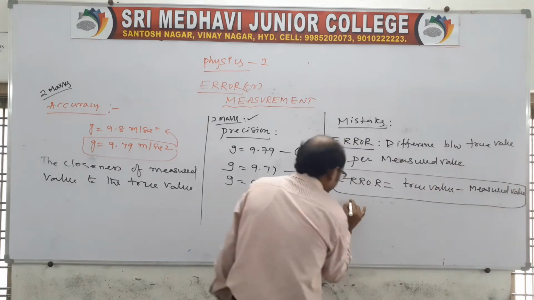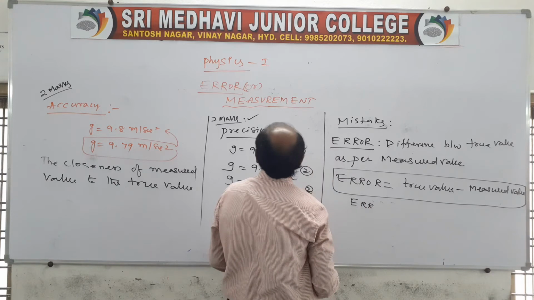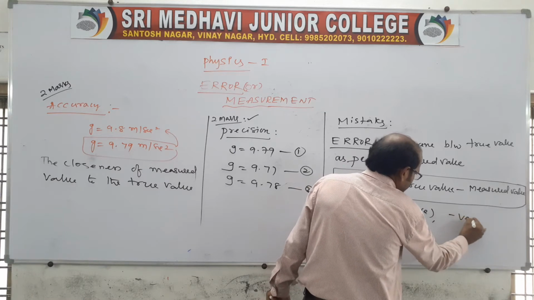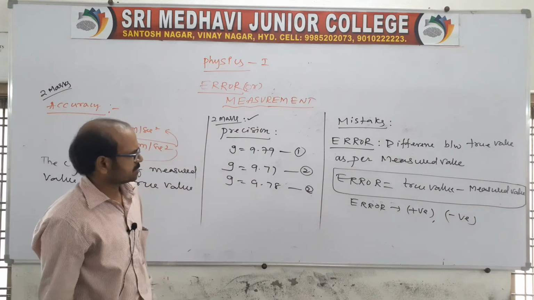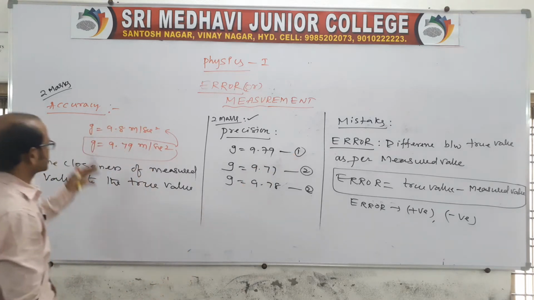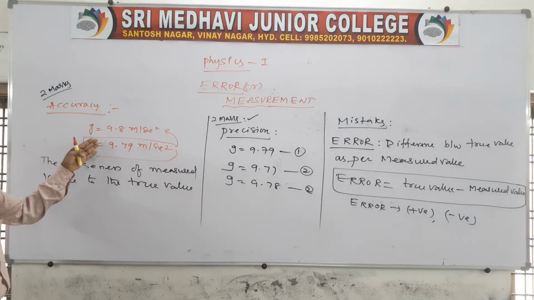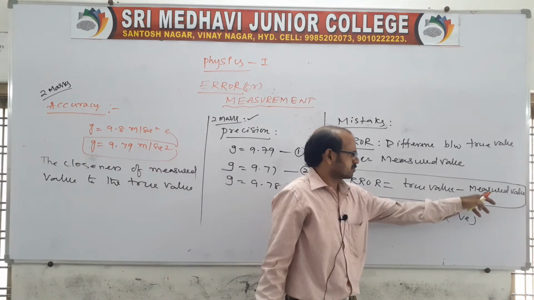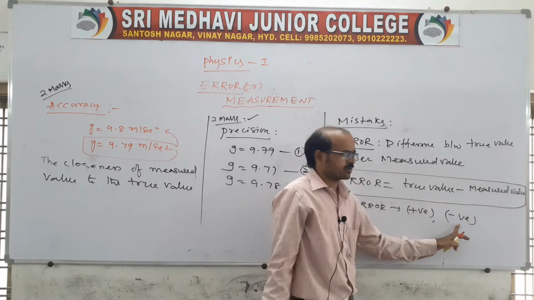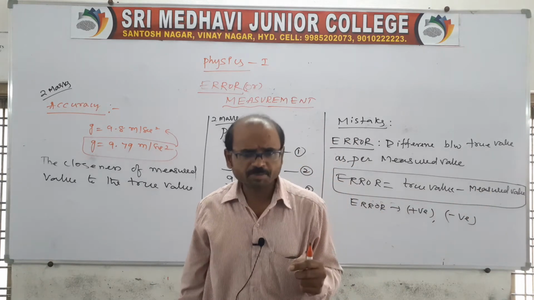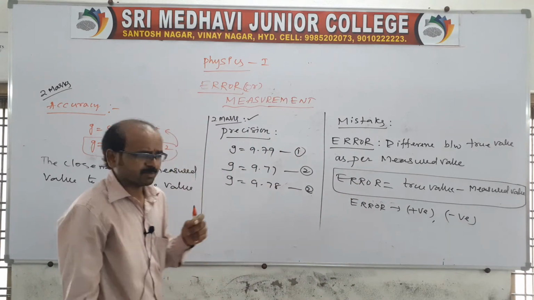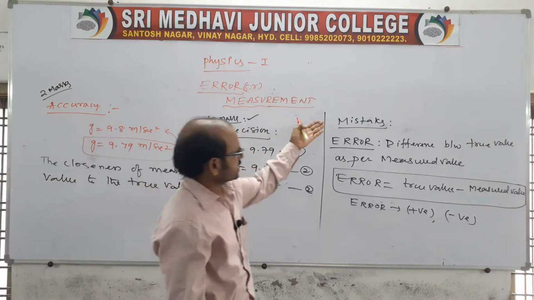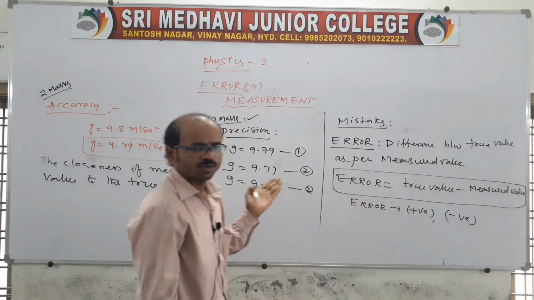And remember, error may be either positive or negative. Both are possible. Suppose the true g value is 9.8, and by calculating we may get 9.9. Then the true value is 9.8 and the measured value is 9.9, so the error is negative. Error may be positive or negative. So this is related to accuracy, precision, mistake and error.